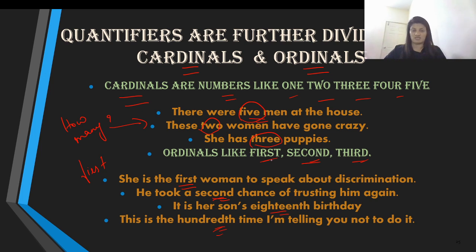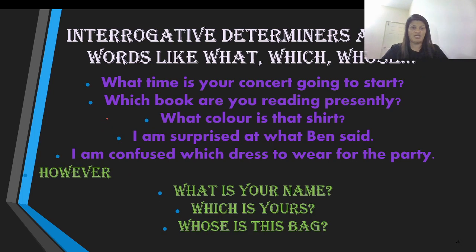So these words are called ordinals, and these numbers are called cardinals, which again are nothing but quantifiers, which are further divided as numerals, cardinals, and also ordinals. The next one that we have is interrogative determiners, which are nothing but words like what, which, and whose. These are WH words. And again, what time is your concert going to start?